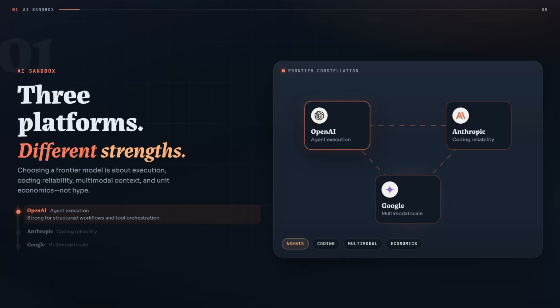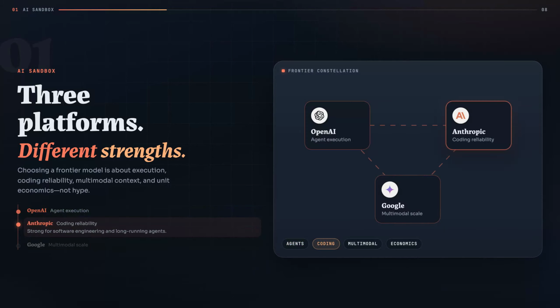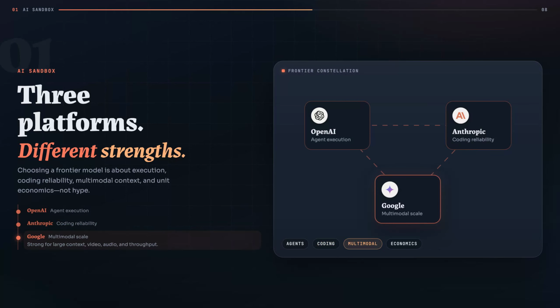Three major platforms lead much of today's frontier AI ecosystem: OpenAI, Anthropic, and Google. But choosing between them is not about hype or benchmark headlines. For developers, the real differences are agent execution, coding reliability, multimodal context, latency, deployment features, and unit economics.